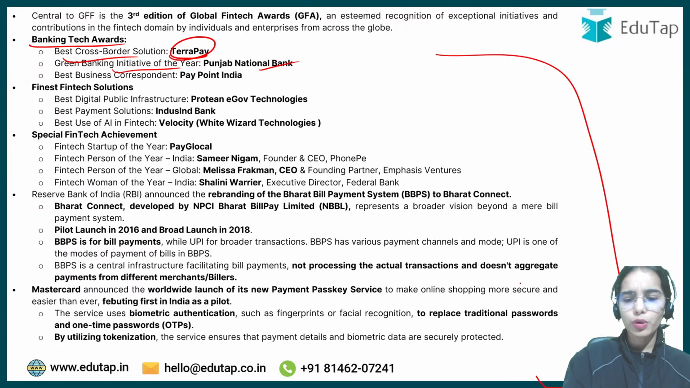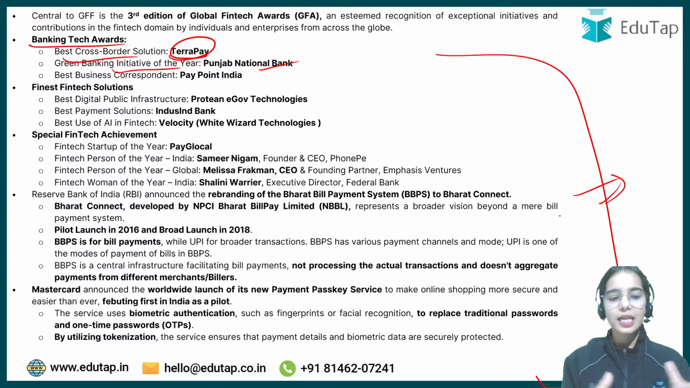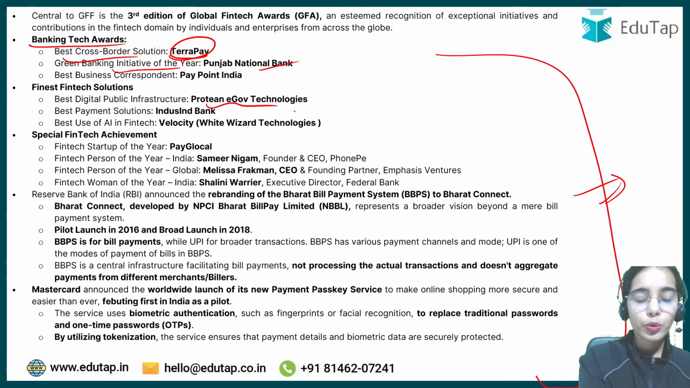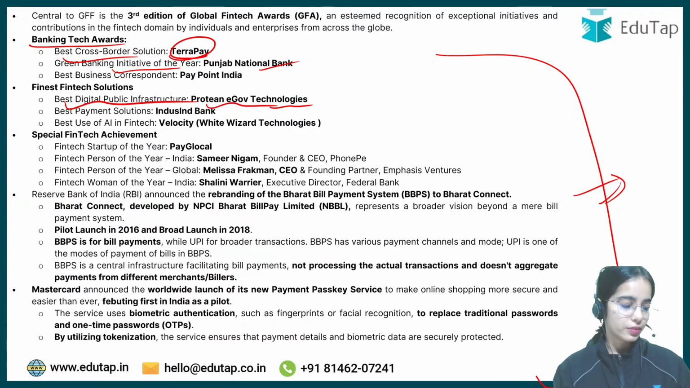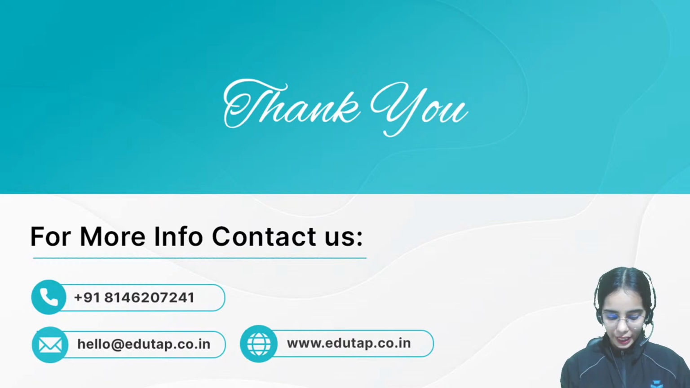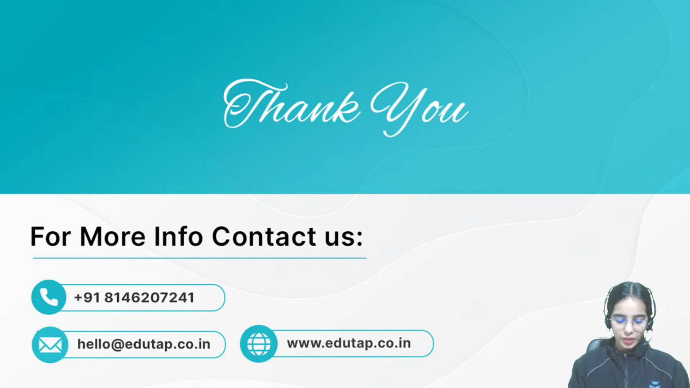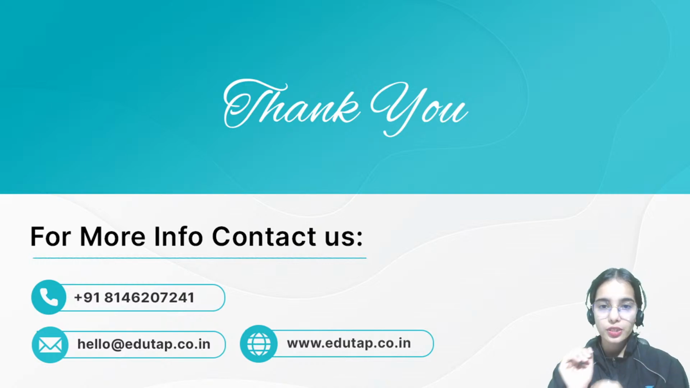So you do not have to remember all of this. That will be very difficult, but at least have the basic idea. Just read the names of the important ones, like Protean eGov Technologies has earned the title of Best Digital Public Infrastructure. So just read it once so that you have the overall idea. Okay. So this is it for today. Any confusion anyone has? Any question anyone has? Any question? Any confusion anyone? No questions?